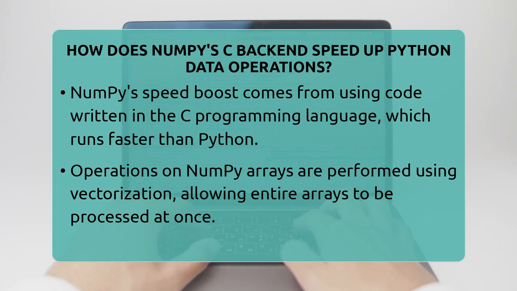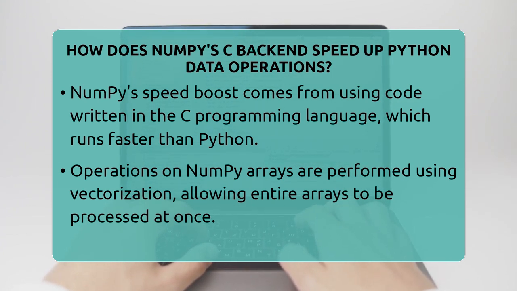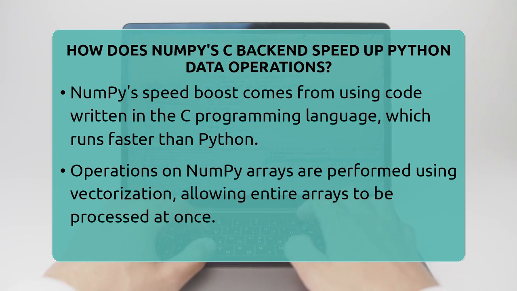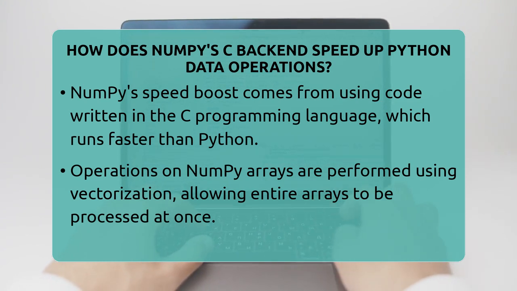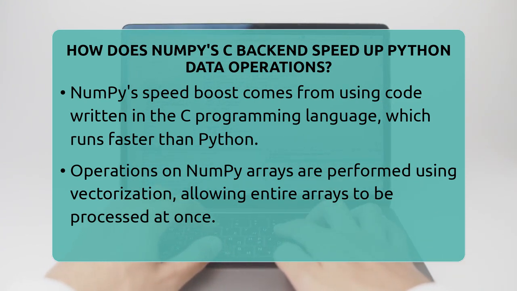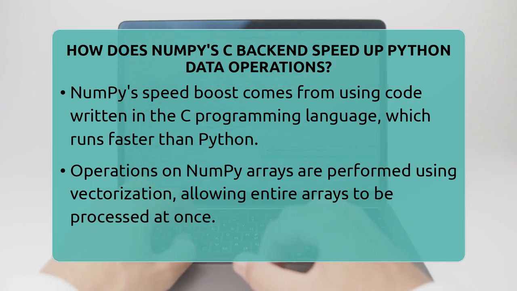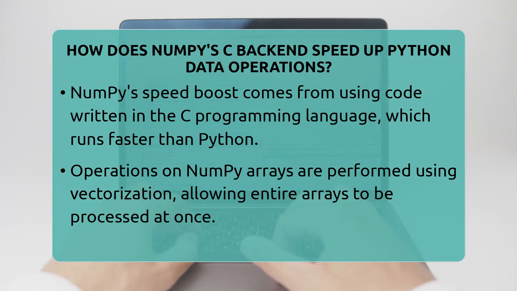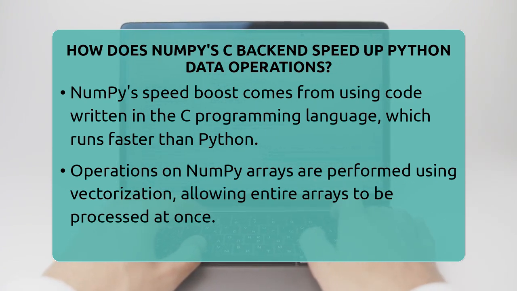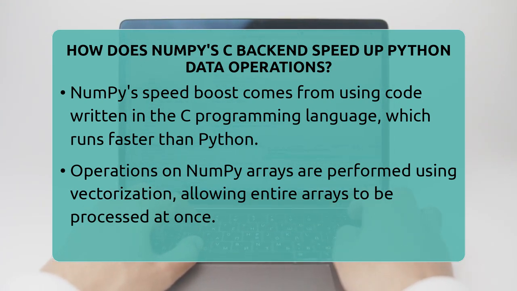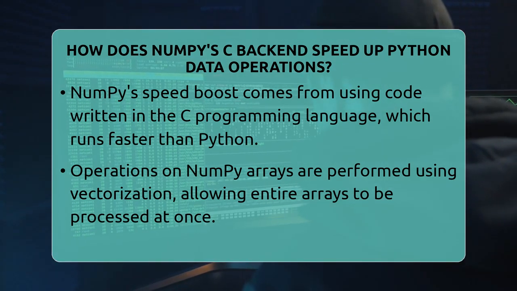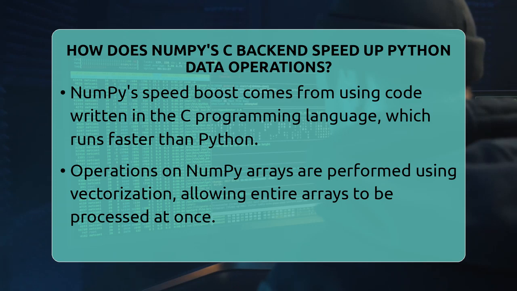When you work with NumPy arrays in Python, most of the heavy lifting is done by code written in the C programming language. C is a lower-level language that runs much faster than Python because it talks directly to the hardware. Instead of Python doing each calculation step by step, NumPy uses C functions that handle entire arrays at once. This process is called vectorization, and it makes operations like adding or multiplying arrays much quicker.